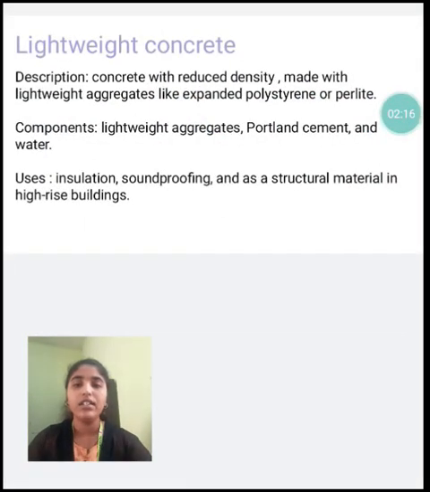And lightweight concrete description: concrete with reduced density, made with lightweight aggregates like expanded polystyrene or perlite. Components of lightweight concrete: lightweight aggregates, Portland cement, and water. Uses: insulation, soundproofing, and as a structural material in high-rise buildings.